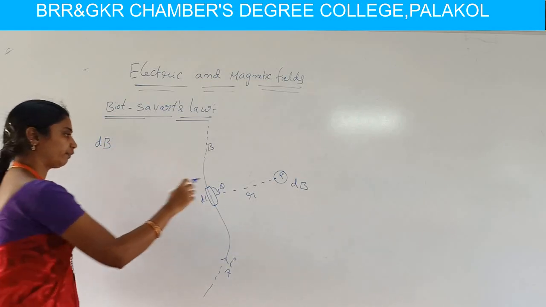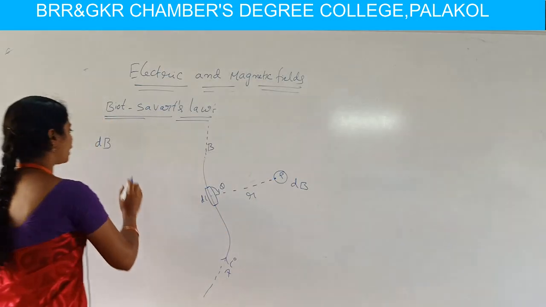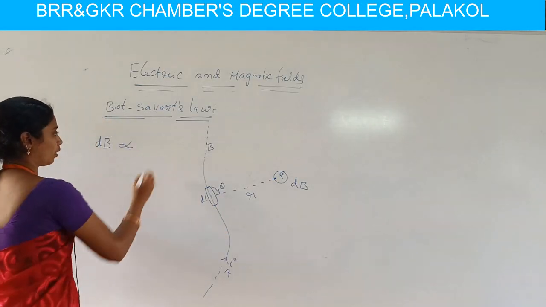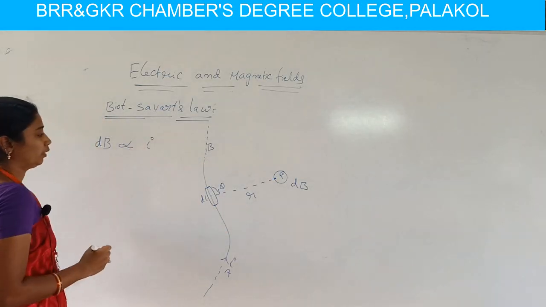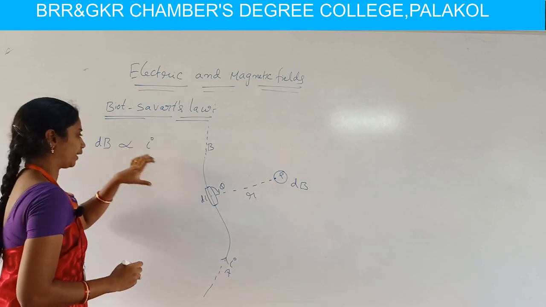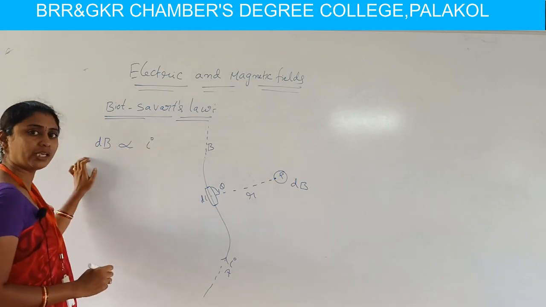The magnetic field of this conductor is proportional to I. It means that as the current flowing through the conductor increases, the magnetic field increases.